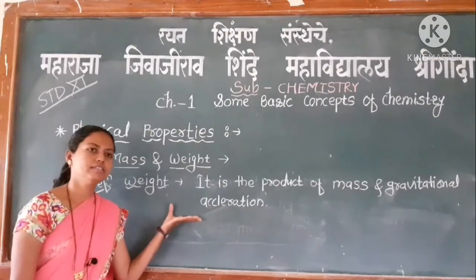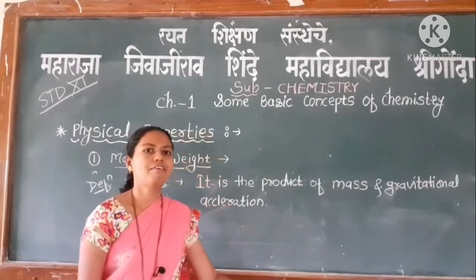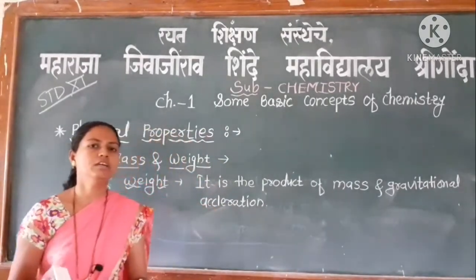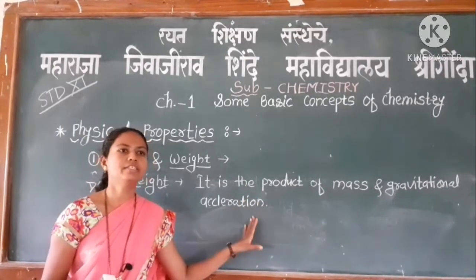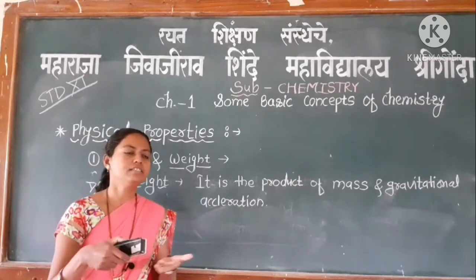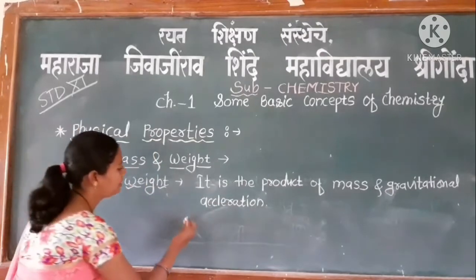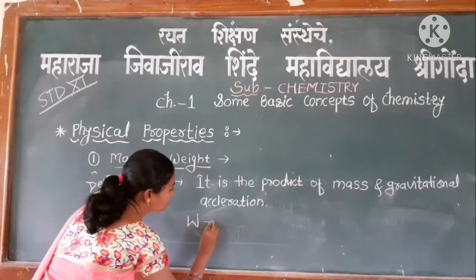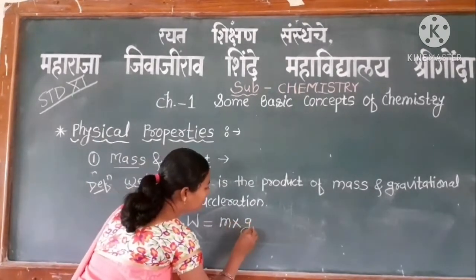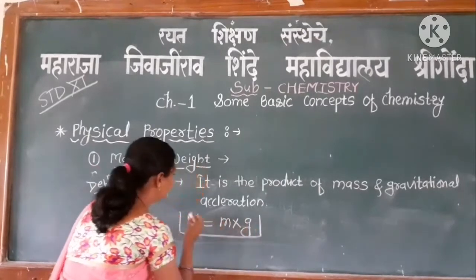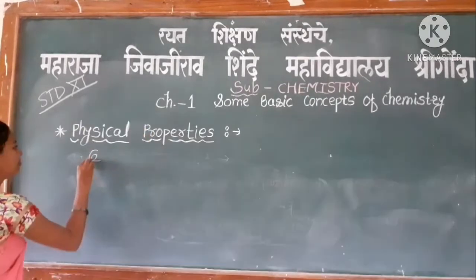Weight varies with the distance from the center of the earth. The gravitational attraction on that body varies, so gravitational acceleration varies as the distance varies. Therefore, we can write the formula for weight as W is equal to m into g, mass times gravitational acceleration. So it is the formula for weight.